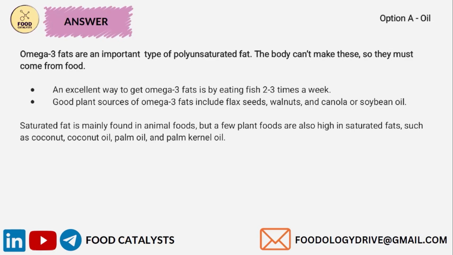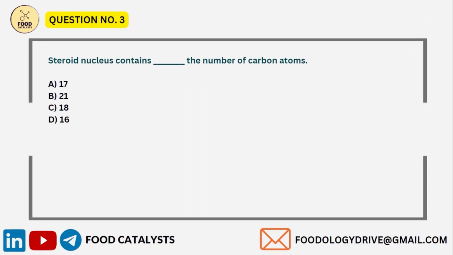Next, omega-3 fats are also an important type of polyunsaturated fat, but the body can't make these fats, so they must be consumed. They should come from the foods consumed. An excellent source of omega-3 fatty acid is fish, and also flax seeds, walnuts, canola, and soybean oil. Next is saturated fat, which is found mainly in animal foods, but a few plant foods are also high in saturated fats, such as coconut, palm oil, and palm kernel oil.